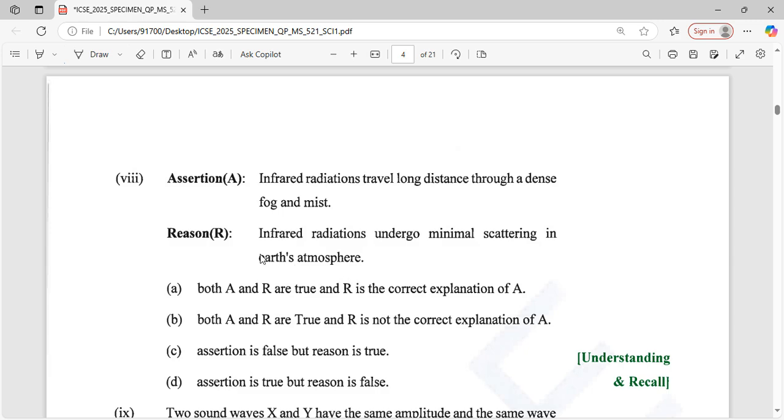And is R the correct explanation of A, true or not? If infrared radiation travel long distance through dense matter, why? Because the radiation has minimal scattering. That's true, because there is a minimal scattering. That's the important point. That's why R is the correct explanation of A. That's true.